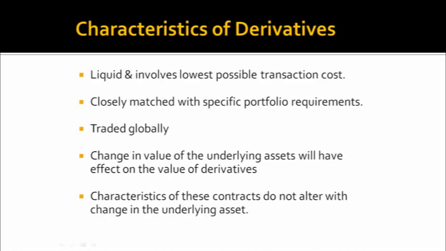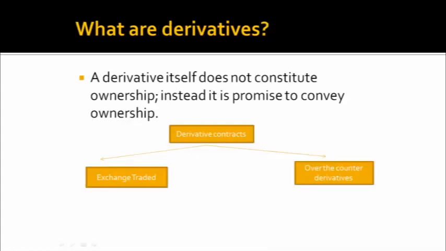So as of now, you have understood that a derivative does not give you any ownership of the asset, but it promises or conveys the ownership. How are these derivative contracts dealt? They can be traded in two ways. One is exchange traded and the other one is over-the-counter derivatives. Exchange traded includes those products and contracts which are traded on the stock exchange. That's why they are called exchange traded contracts. And similarly, the products and contracts which trade outside the exchange are called over-the-counter derivatives.